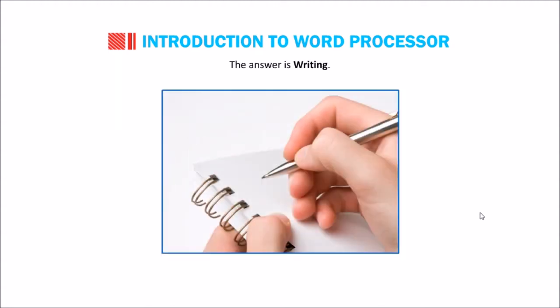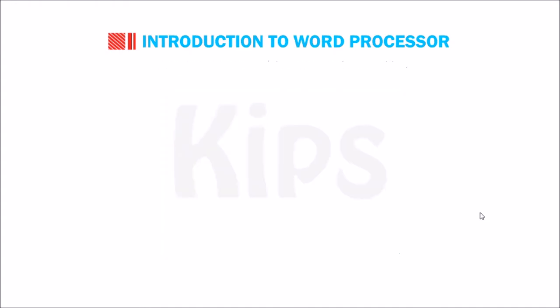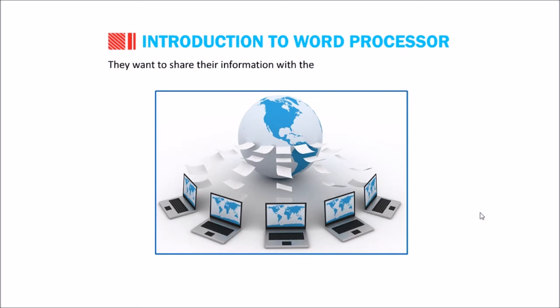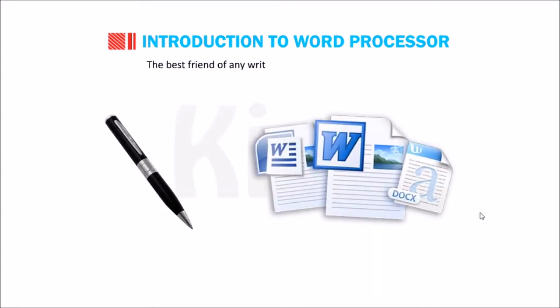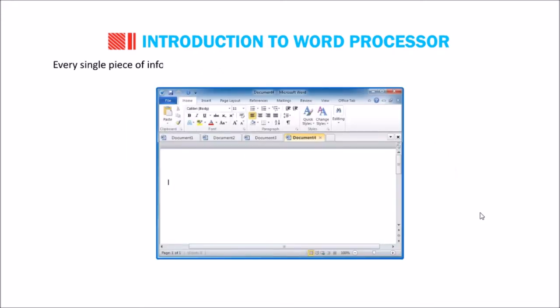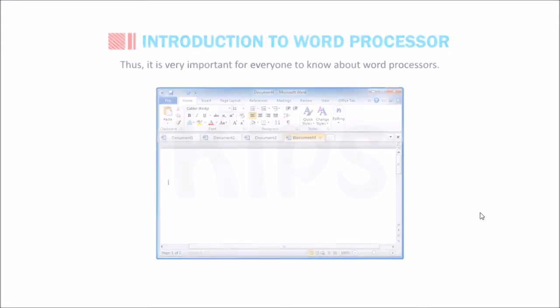The answer is writing. Many people across the globe have a passion for writing. They want to share their information with the world instantly using internet. In this manner, information is transformed into knowledge. The best friend of any writer is a pen and a word processor. Every single piece of information in our daily life is touched by a word processor directly or indirectly. Thus, it is very important for everyone to know about word processors.